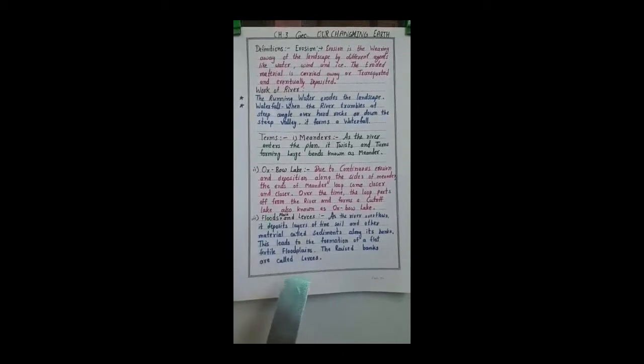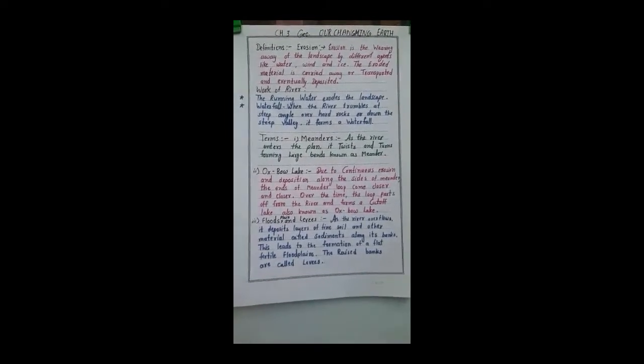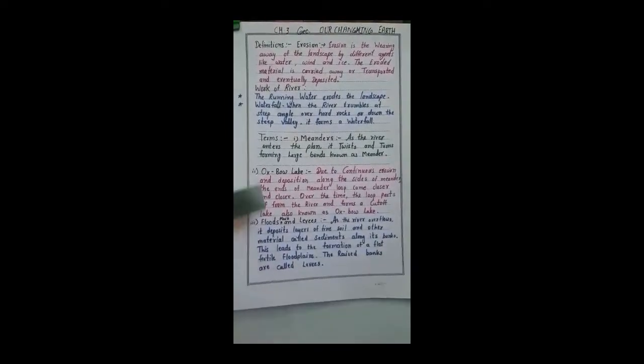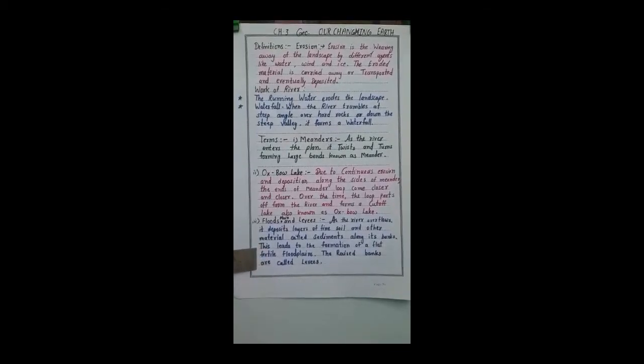So I hope you understand that properly, and you can note down the definitions and terms of this chapter. This is a very important topic, so I think you have to be clear on it.